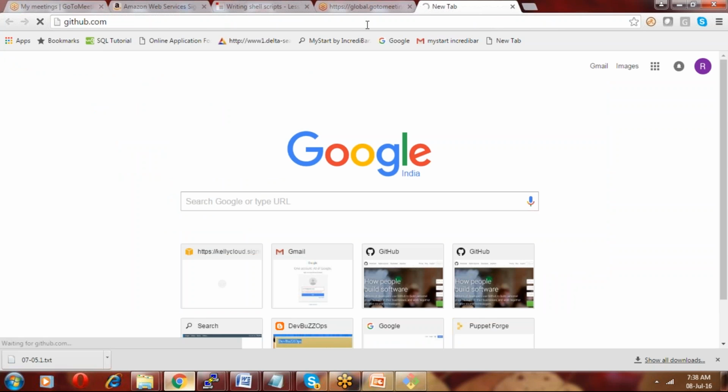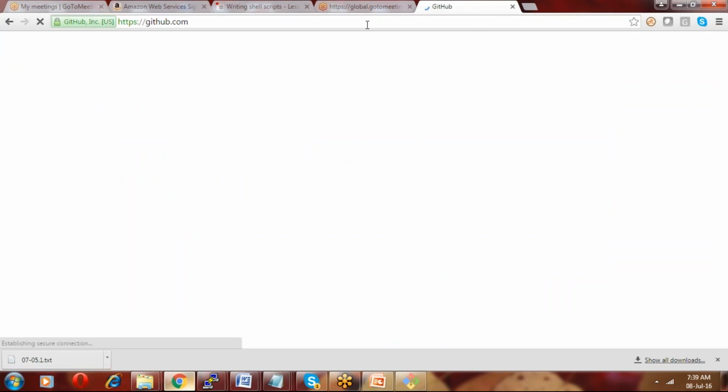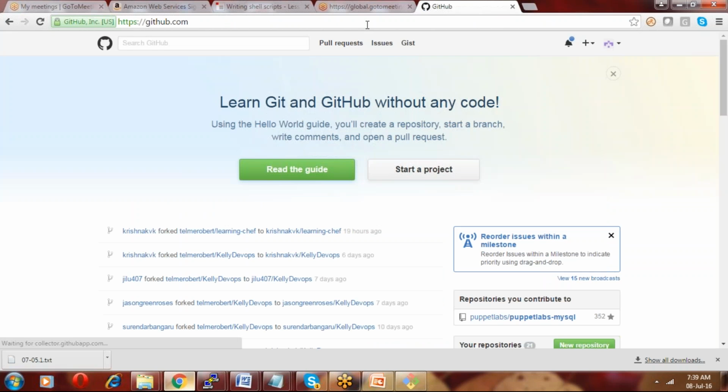So on a Linux machine, github.com is here. So you have to register here. Please register today, without fail. So at github.com, if you haven't registered, please register. If you have already registered, it is okay. So you just register like